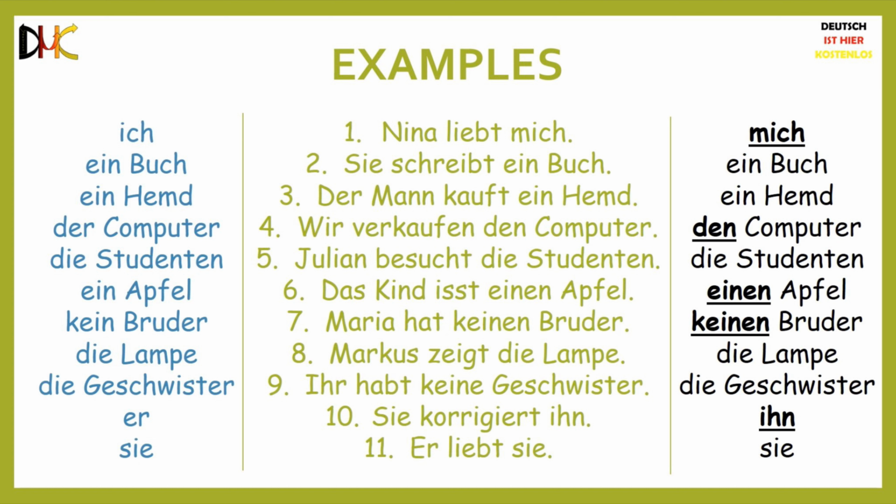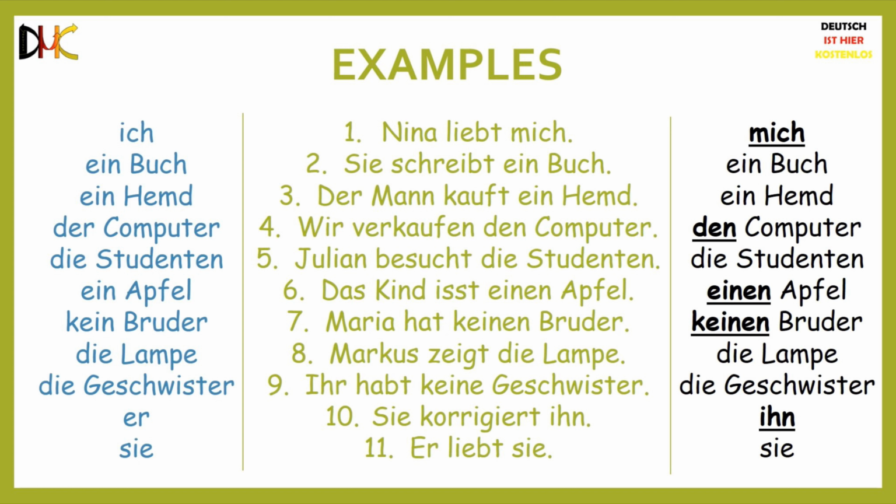Maria hat keinen Bruder. Maria does not have a brother. Since Bruder is masculine, kein Bruder becomes keinen Bruder. Markus zeigt die Lampe. Lampe being feminine takes die as the definite article in accusative as well. Ihr habt keine Geschwister. You all do not have siblings. Geschwister being plural takes keine even in the accusative case.